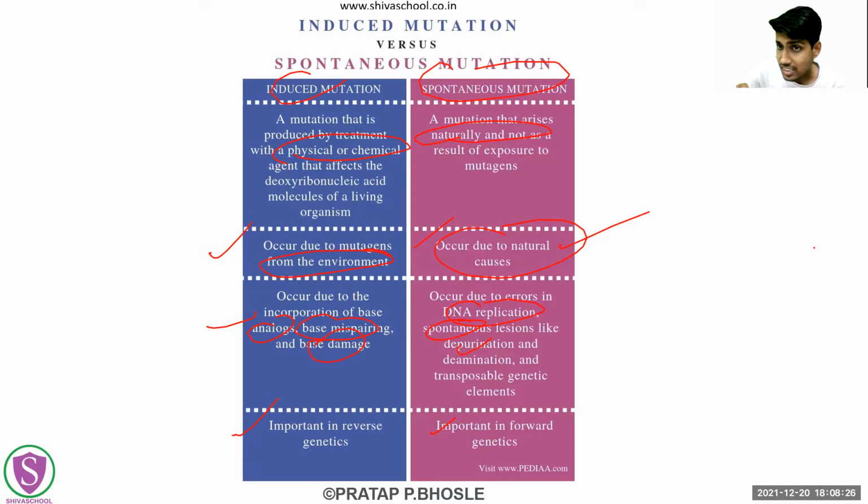And in forward genetics, whatever genes are there, the genotype is studied for different types of phenotype. Here the focus is mostly on phenotype, and here mostly on genotype. But as we have seen, I don't think reverse genetics or forward genetics has any relevance to us or our syllabus.